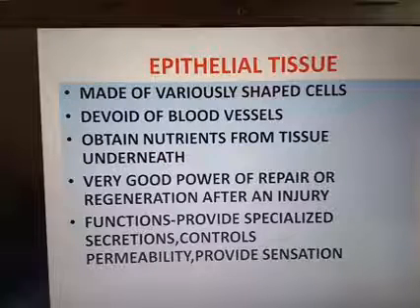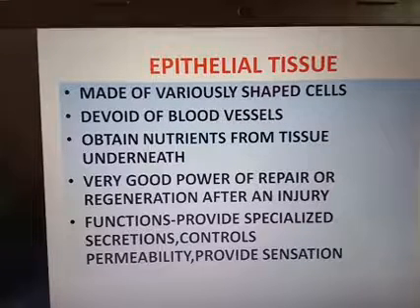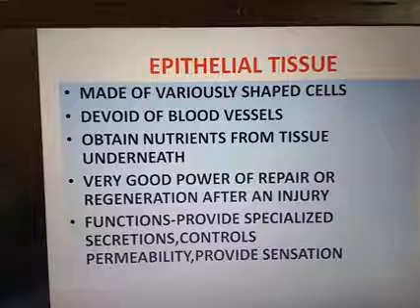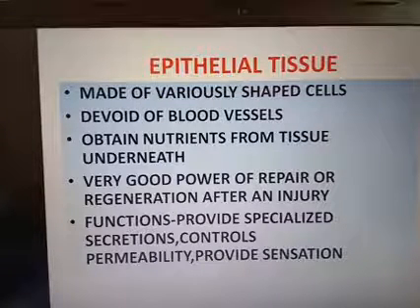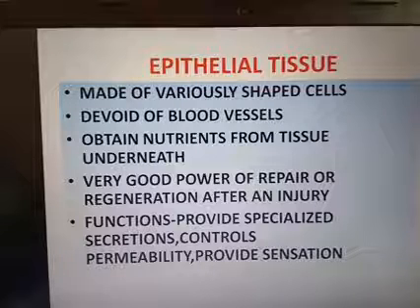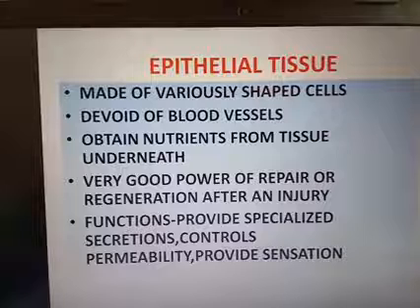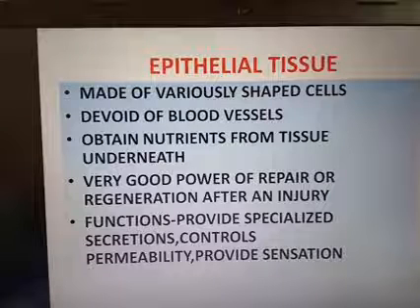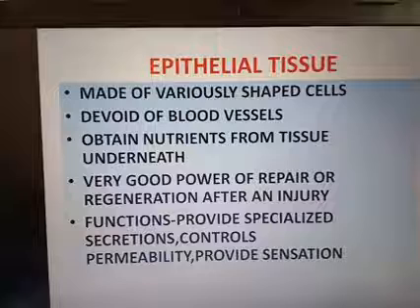That means if a wound occurs in our body, normally the wound gets healed within a few days. So the power of regeneration or repair occurs in epithelial tissue. Let's recollect the characteristics. It is made up of variously shaped cells closely attached as protective barriers, devoid of blood vessels, that is avascular. They obtain nutrients from the tissue underneath, and have a very good power of repair or regeneration after an injury.